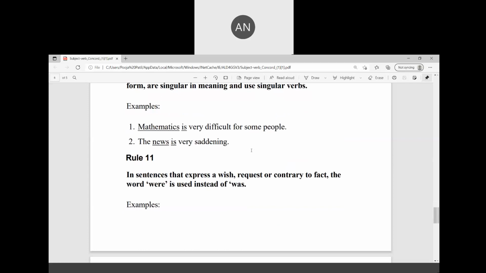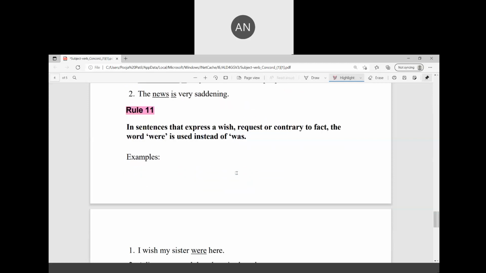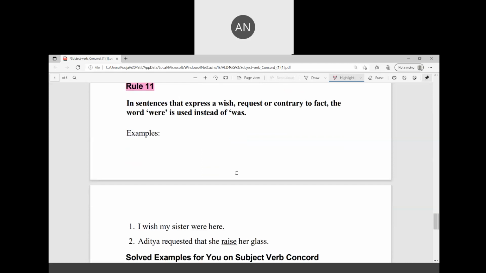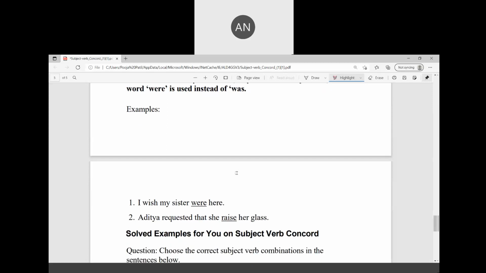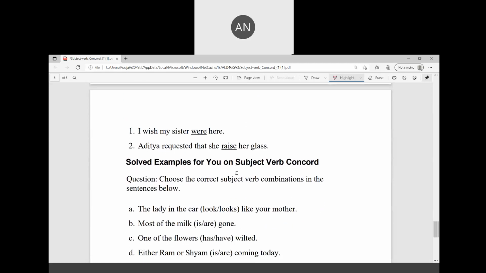Rule number 11. In sentences that express a wish, a request, or something contrary to fact, the word were is used instead of was. Contrary to fact means opposite to the fact. I wish my sister were here. That is an imaginative situation wherein the sister is not there. Aditya requested that she raise her voice.